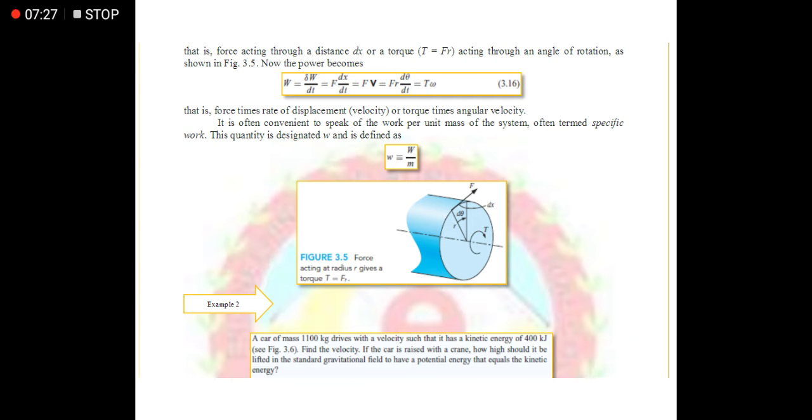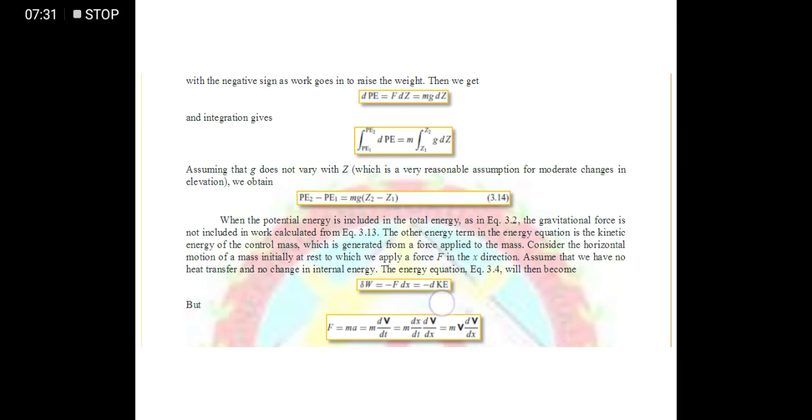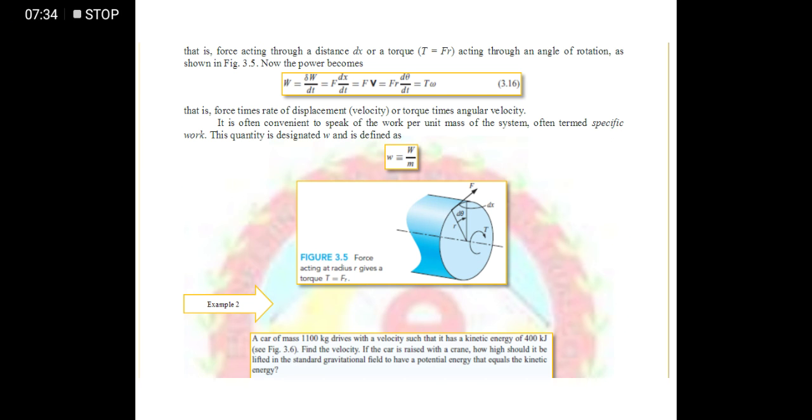Okay, so let us proceed to our example number 2. You just read it. Example number 2 says that a car of mass 1100 kilogram drives with a velocity such that it has a kinetic energy of 400 kilojoule. Find the velocity. If the car is raised with a crane, how high should it be lifted in a standard gravitational field to have a potential energy that equals the kinetic energy? Okay, so it's just a simple calculation.